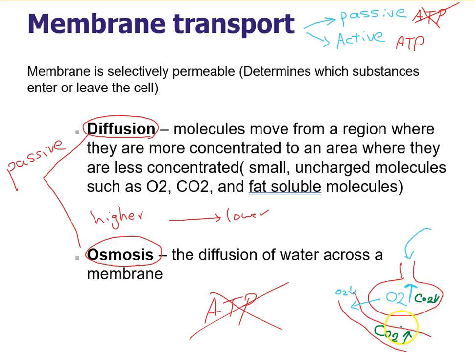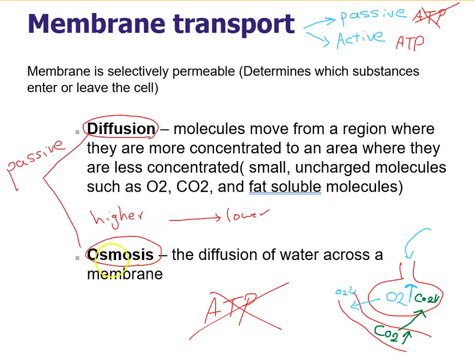So in this way, we have diffusion of the carbon dioxide, which is moving from higher concentration of carbon dioxide to the lower concentration of carbon dioxide. So we call this diffusion. And also the fat-soluble molecules, small uncharged molecules, they easily can pass through the plasma membrane from higher concentration to the lower concentration without using energy, which is diffusion.